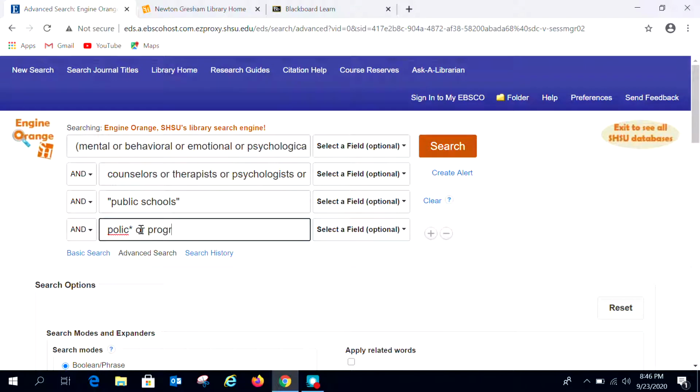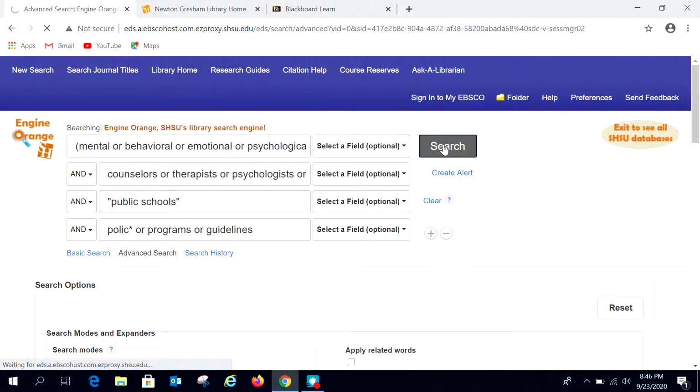So I'm going to put program here, and I can use program or programs. The computer usually will do the plurals without me having to be specific. And then I'm also going to do guidelines here. And I realize guidelines is kind of different, but if we're looking for policies and procedures and all of that, I feel like guidelines is somewhat related, and so it might give us some information that might be useful to us. So we really have a fairly specific search here that contains a lot of different search terms. And all we have to do is go ahead and click on search.